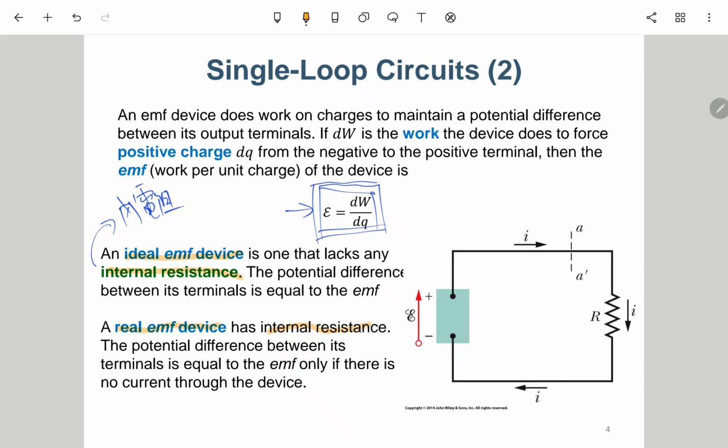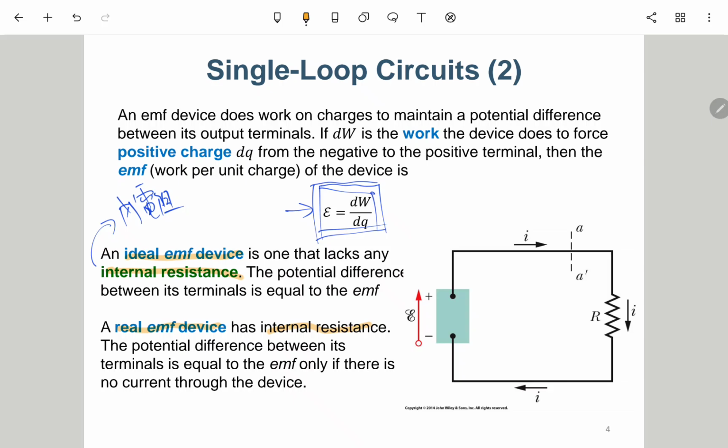Okay, so actually in the real world it should be a real EMF device, which means it has some internal resistance. And in the practical world, if you have a battery, it is even worse than this real EMF device. But to some extent, this kind of model is already good enough, in some sense.